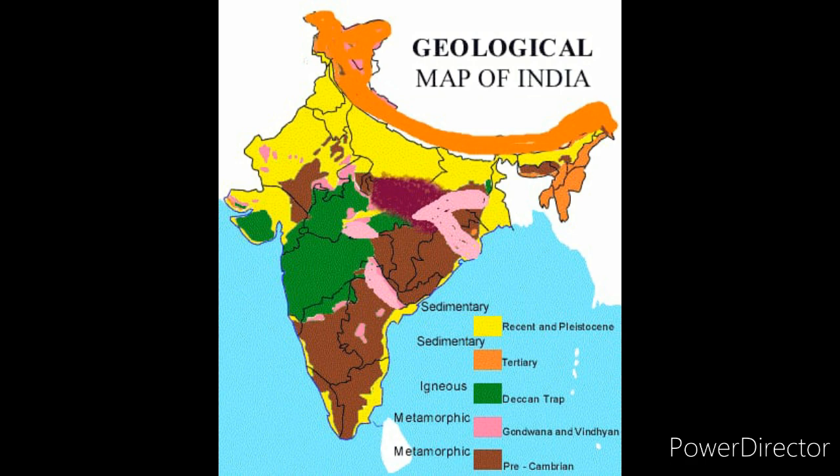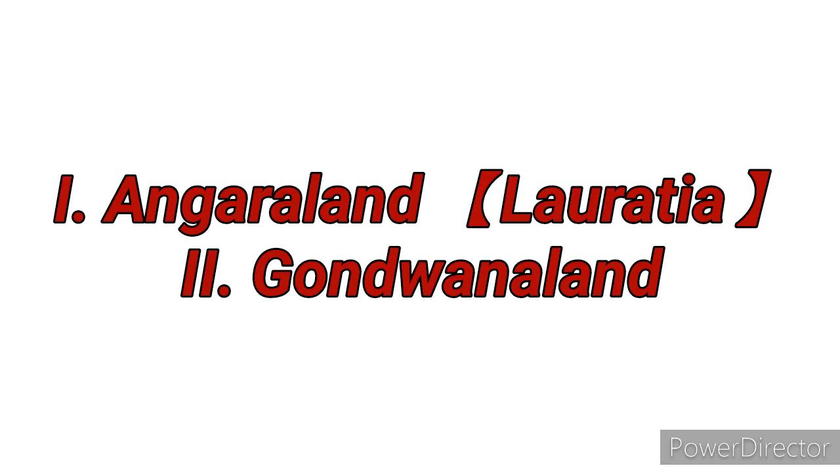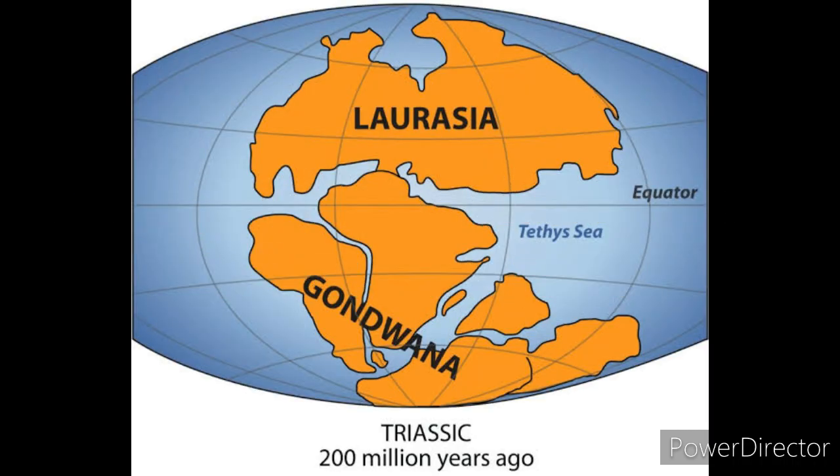World landforms originated from 2 giant lands, namely Angara land, also known as Laurasia, and Gondwana land. The Indian peninsula was part of Gondwana land over 200 million years ago.